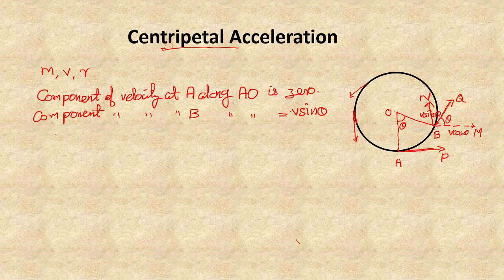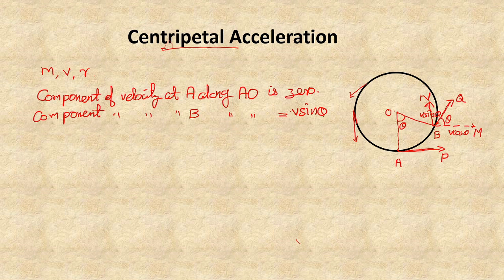Now there is no initial velocity along AO while the particle was at A. We have already said that the component of velocity at A along AO is 0. So A is the initial point and B is the final point.